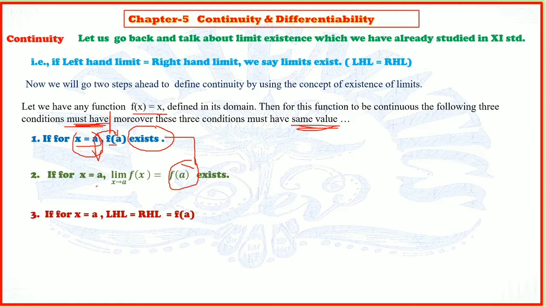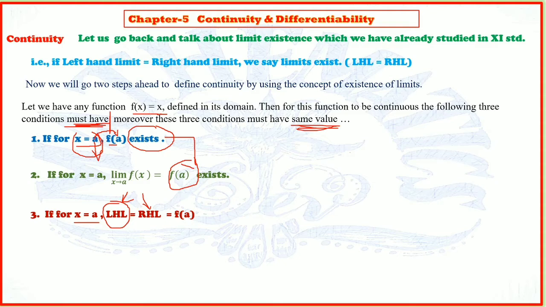And lastly, for the same point x is equal to a, we will find the left hand limit. That procedure you already know, or once more I will explain how to find the left hand limit, which is very important, and the right hand limit. Actually these left hand and right hand limits dominate almost more than 90% of the questions as a concept and as a solution.